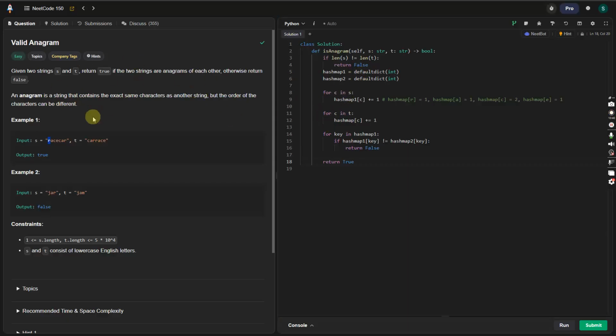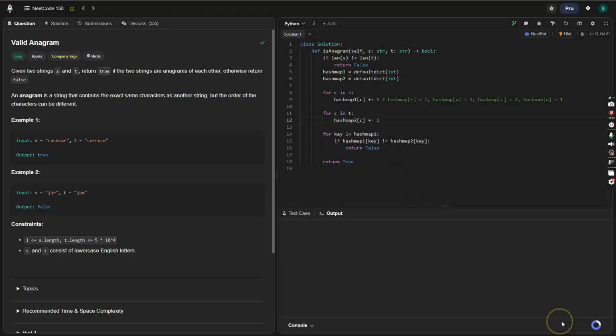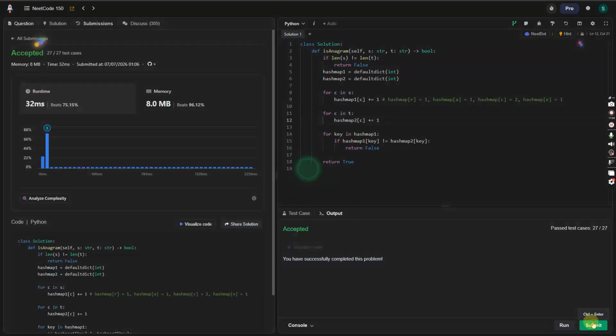We know this because we check the lengths of s and t, and if they're not equal, then we know it's false already. So we have every case covered here, and I think this should run. Nope. Right, so we forgot to put 2 here. Right, so it runs. There we have it. All of it accepted.